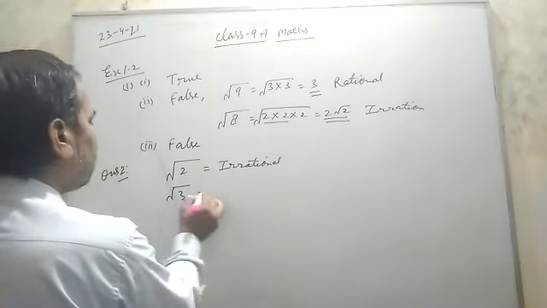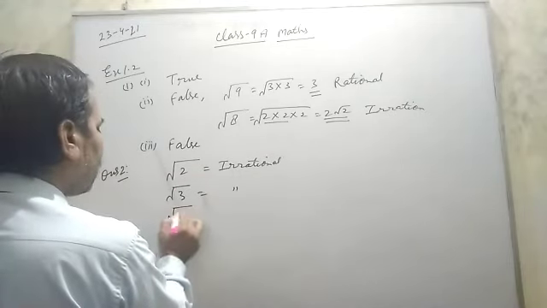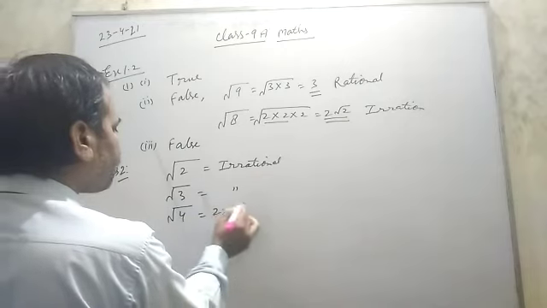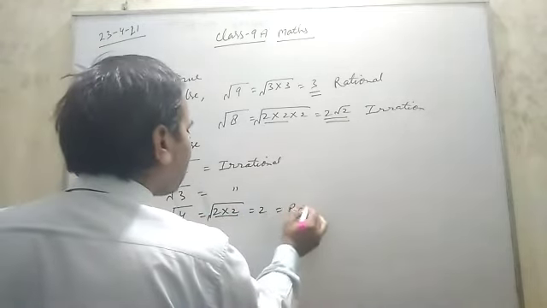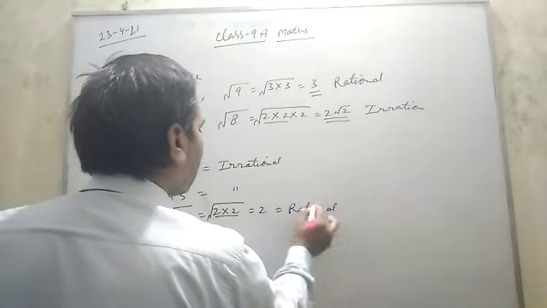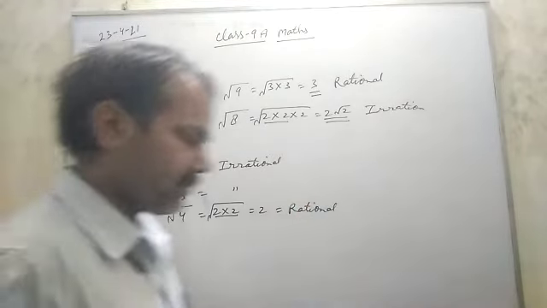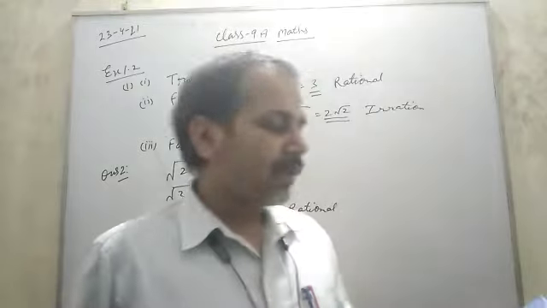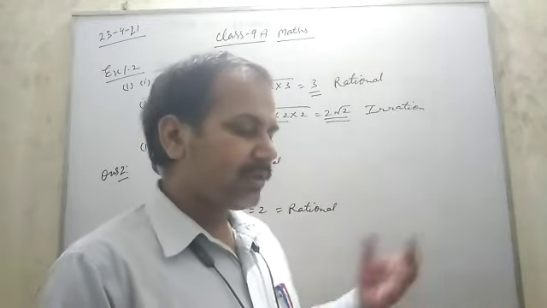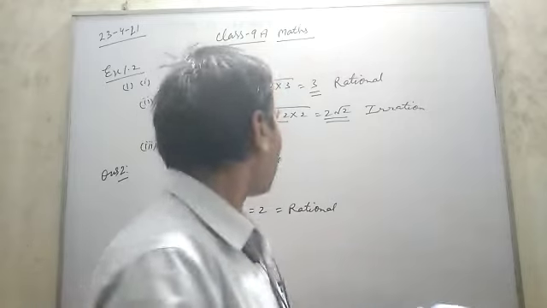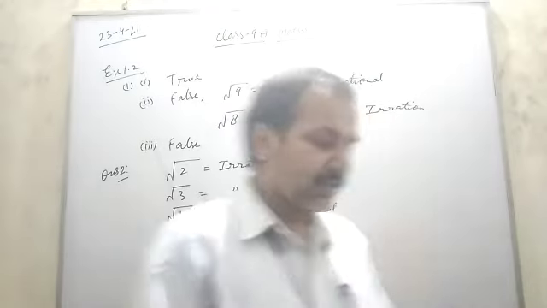Under root 3 is irrational. But under root 4 is rational. So not always. Are the square roots of all positive integers irrational? No. For some positive integers, their square root will be a rational number. Clear?